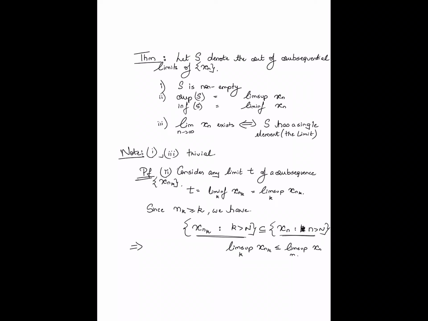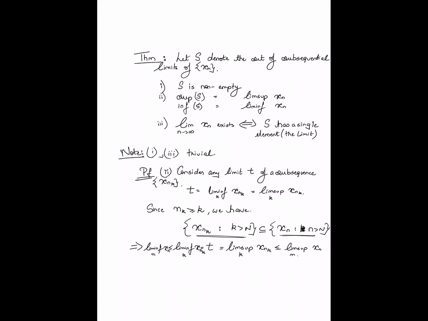Now, but the lim sup of x_{n_k} is exactly the same as t, and is also equal to the lim inf. Right? And an analogous argument would show that this is in fact greater than or equal to the lim inf of my sequence.